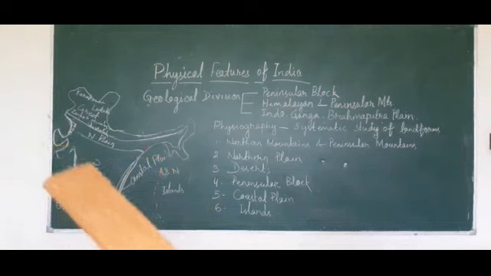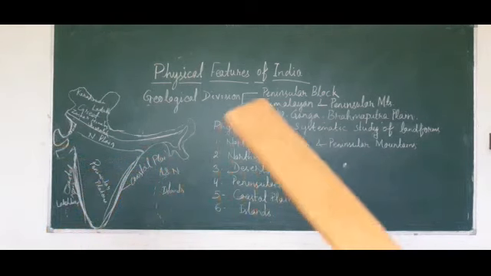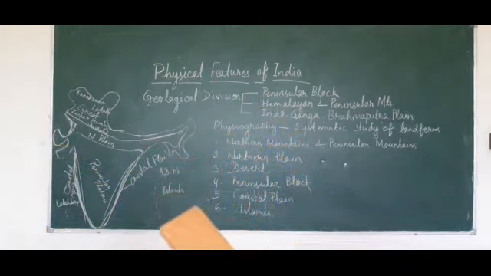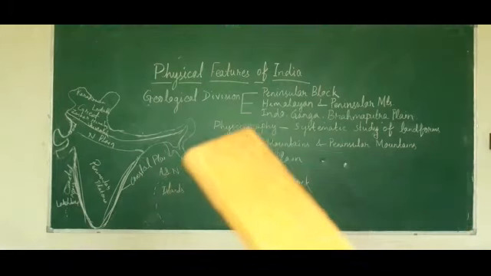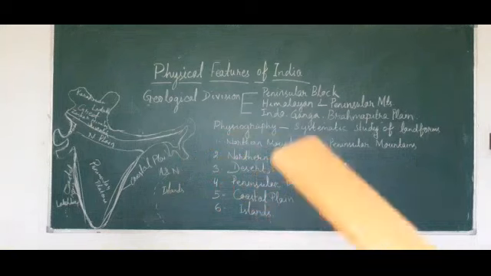Then the island groups: in the eastern part it is the Andaman and Nicobar Islands, and in the western part the Lakshadweep island groups, which are also known as coral islands. So these are India's physical divisions. One by one we will discuss all these physical features.